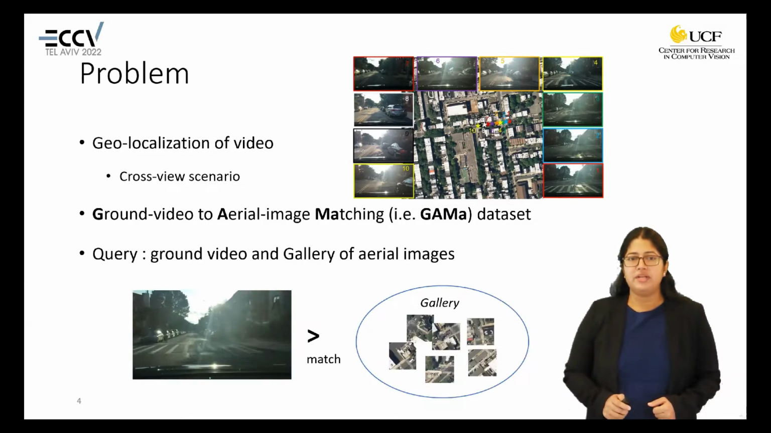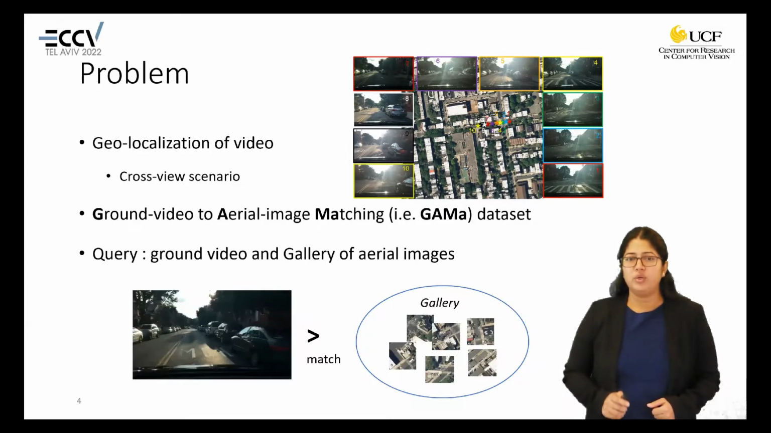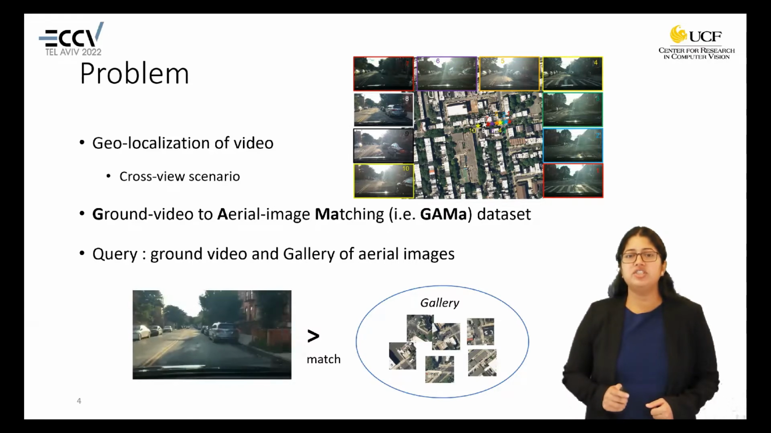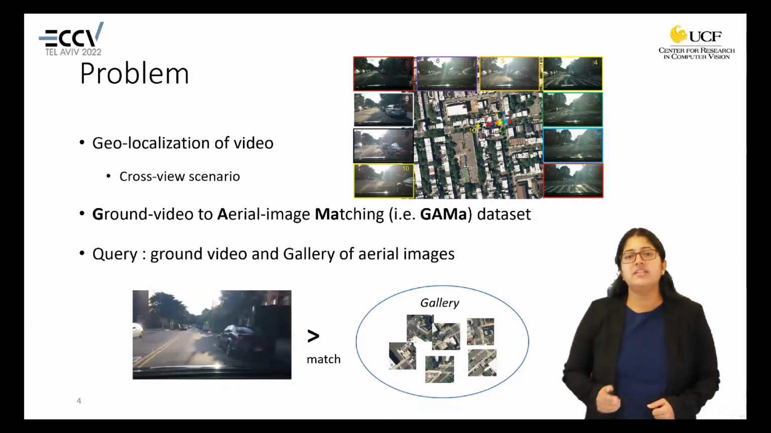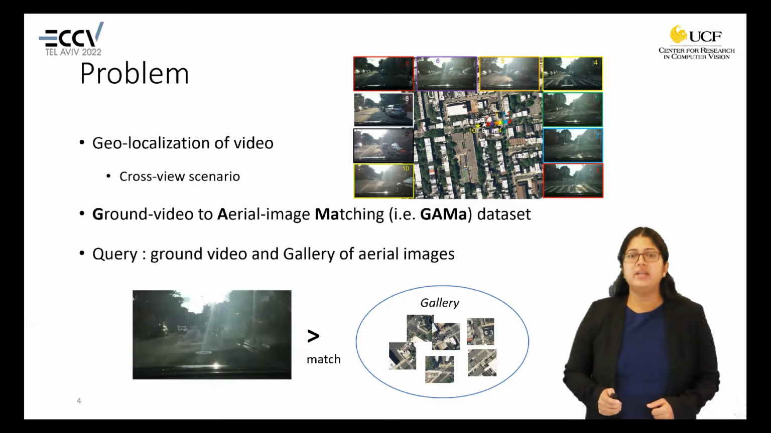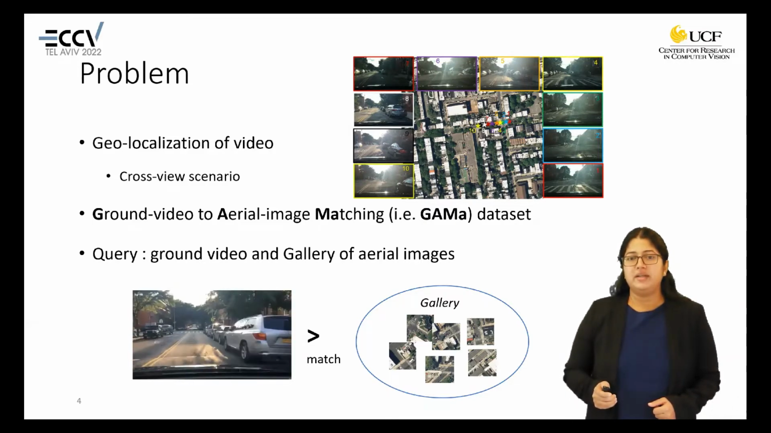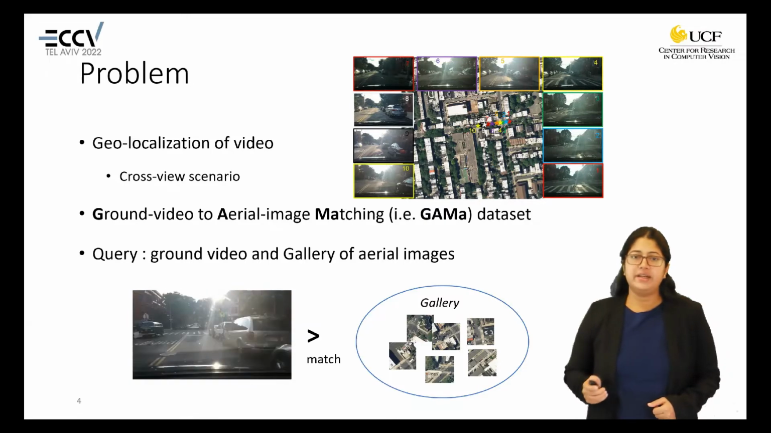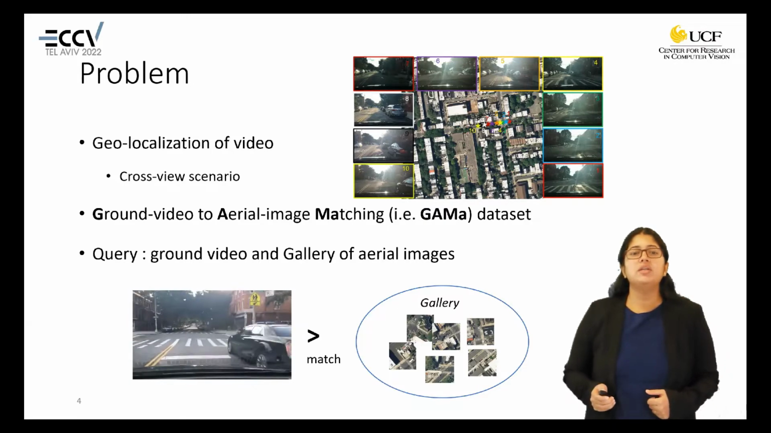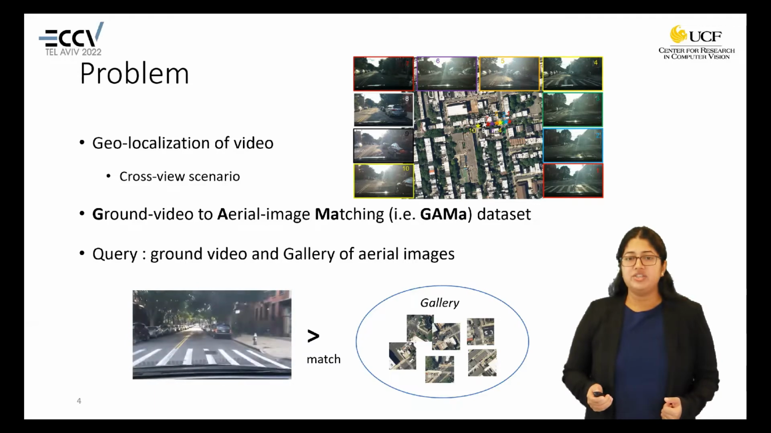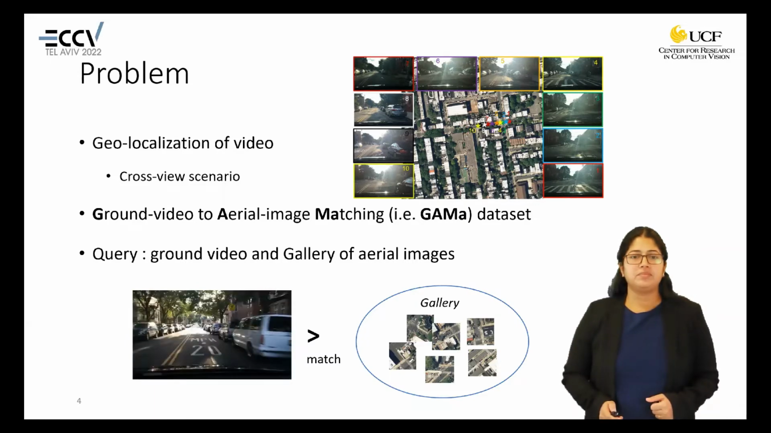In our problem formulation, the query is a ground video, and the gallery comprises GPS labeled aerial images. The ground video is matched to the corresponding aerial image. If it's matched to the correct one, we get the correct GPS value. If it's matched to another aerial image, then we get an incorrect match.